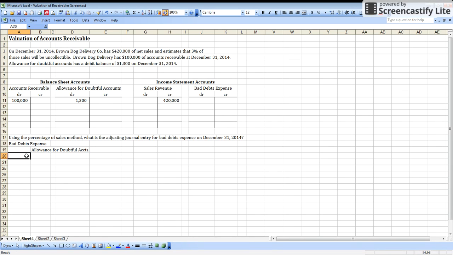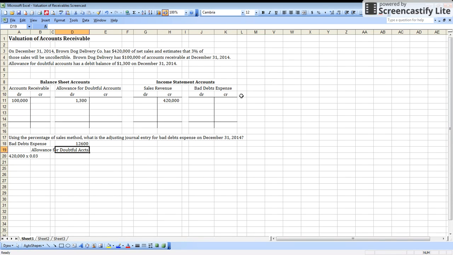Well, how much are we going to do this for? Well, we want our bad debts expense number, the balance in bad debts expense, to equal the percentage of sales that won't be collected. Well, we've got $420,000 of net sales, and we expect 3% to not be collectible. That would be $12,600. 3% of $420,000 is $12,600. So that is the balance that we would like in bad debts expense, $12,600.